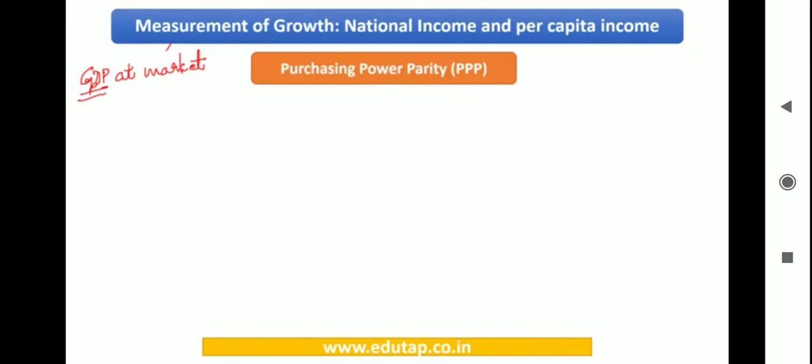Now, for example, the GDP of India is rupees 1300, taking very hypothetical examples for easy understanding. If I want to know what the GDP is in US dollars, I would divide it by the value according to the market exchange rate. So let us consider that the value as per the market exchange rate is $1.